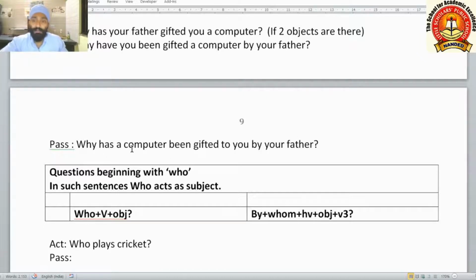Here you can see a computer we have used as the subject. This is why we are using has here. Been gifted, this passive structure is same. Two prepositions we are using here. So whenever you use this indirect object afterwards, that time you have to write this preposition to make the meaning complete. By your father, this by plus agent, means by plus object, we are taking at last as it is, no problem.